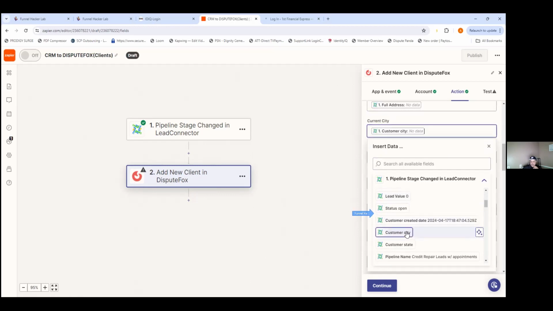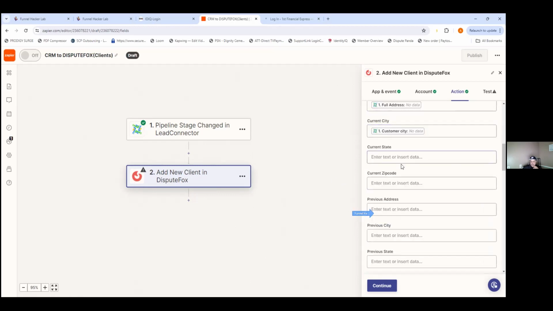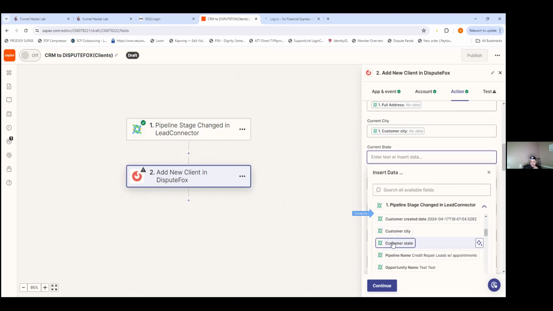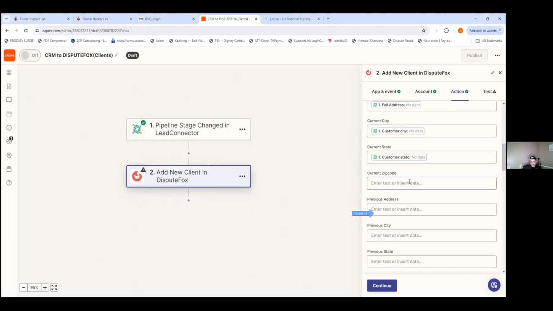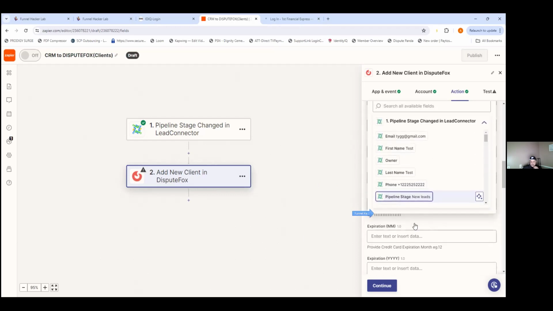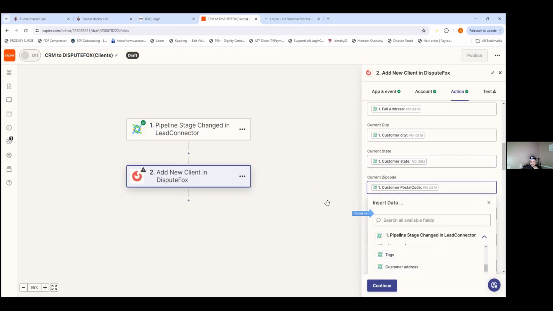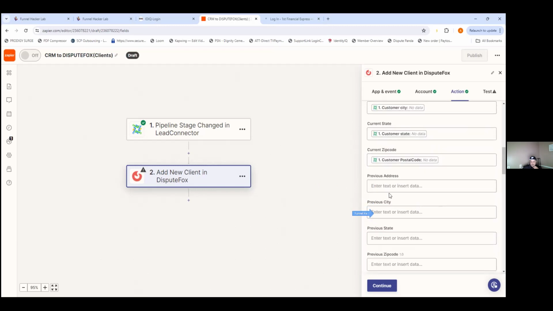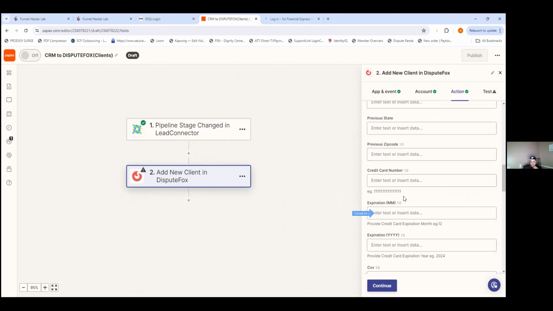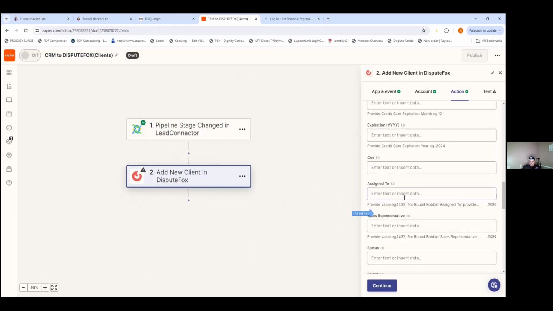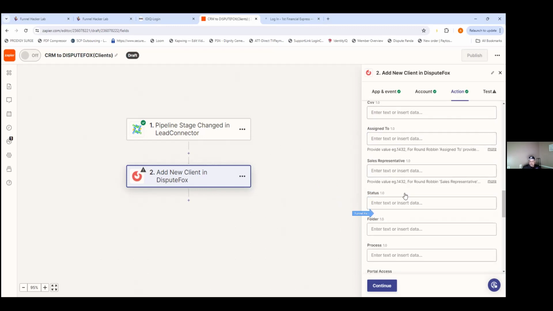So this was customer city, customer state, zip. You don't need the previous stuff. No, you're good there. That should be everything. It's good.